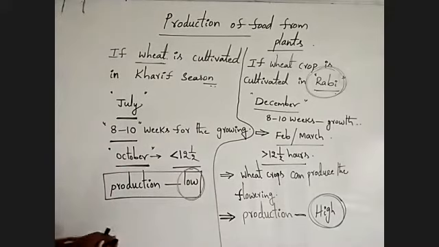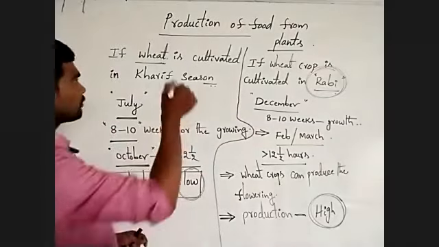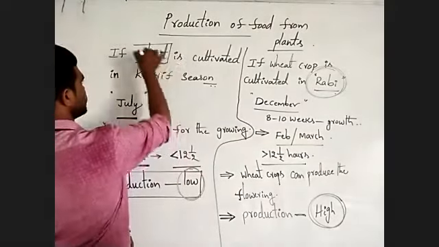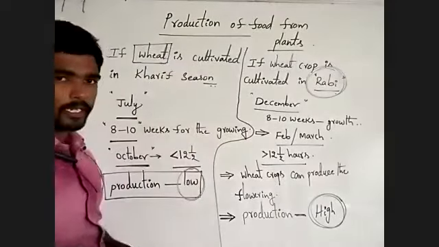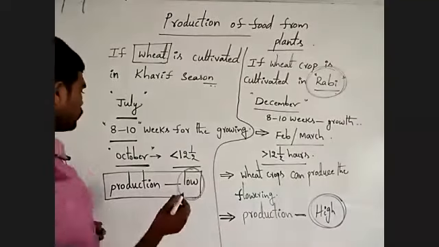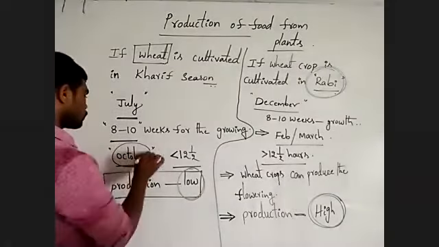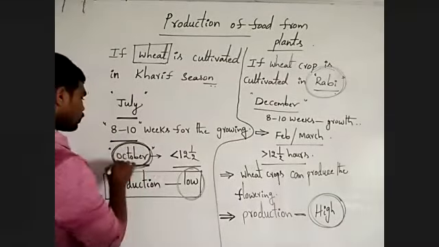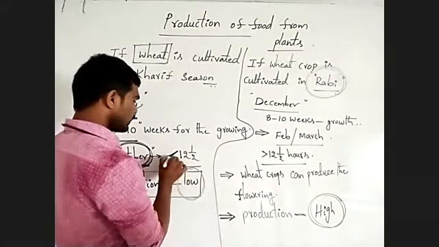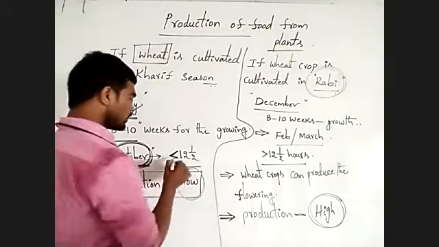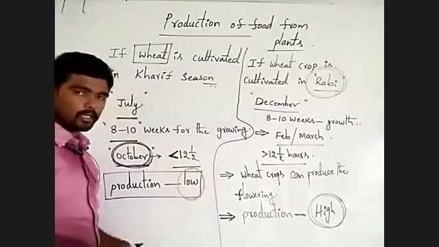At the time of flowering in the wheat plant, it would be October or November, and night duration is more than 12.5 hours.